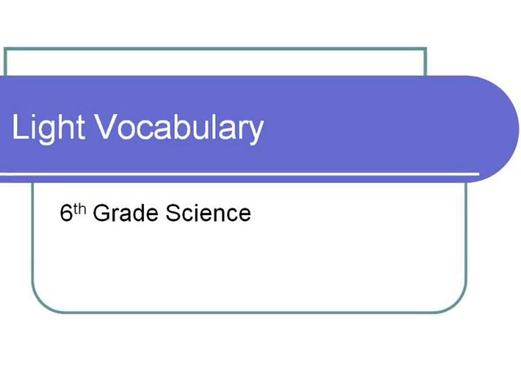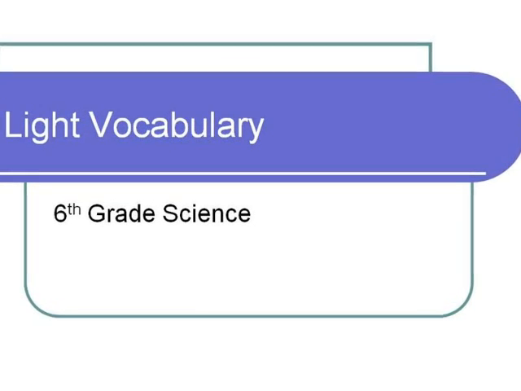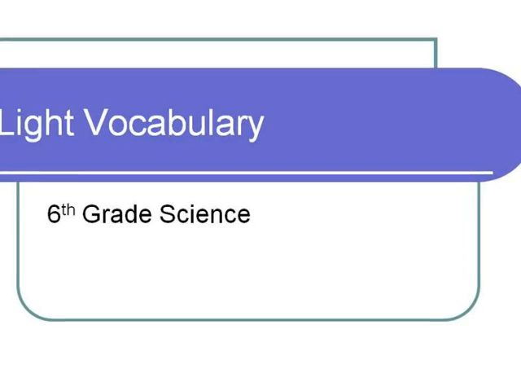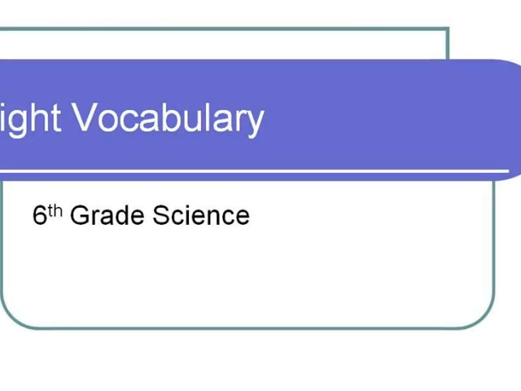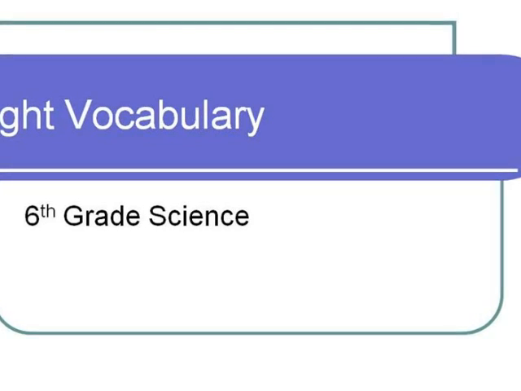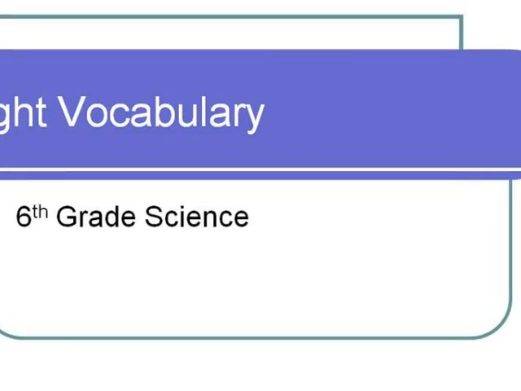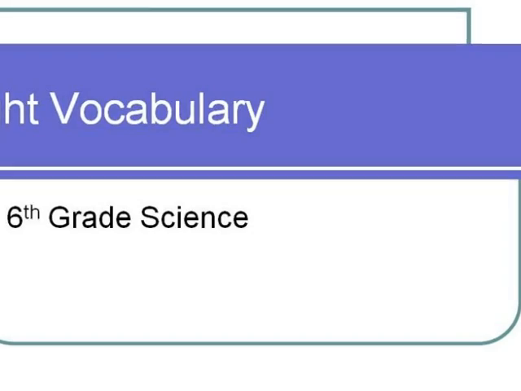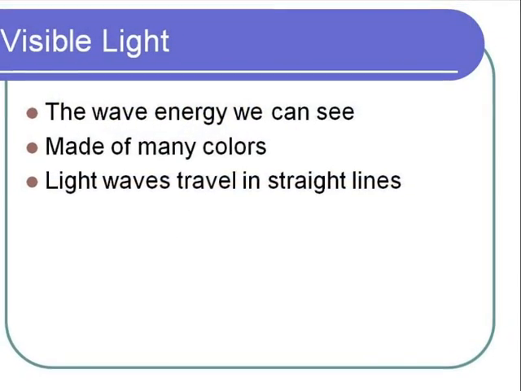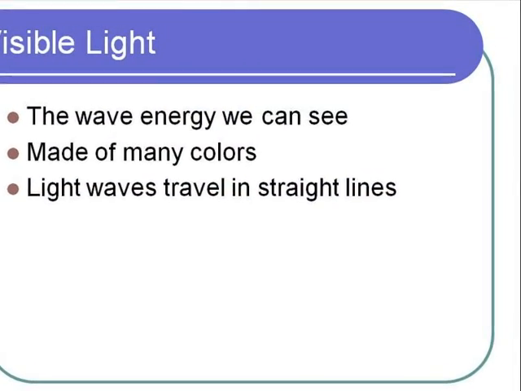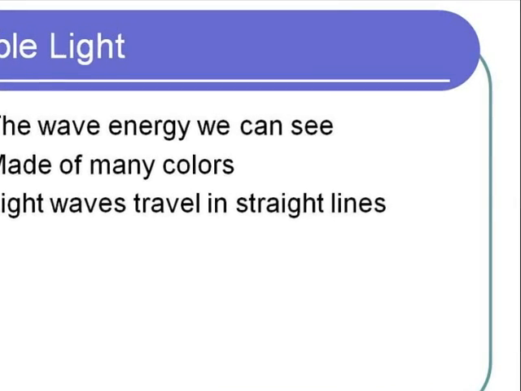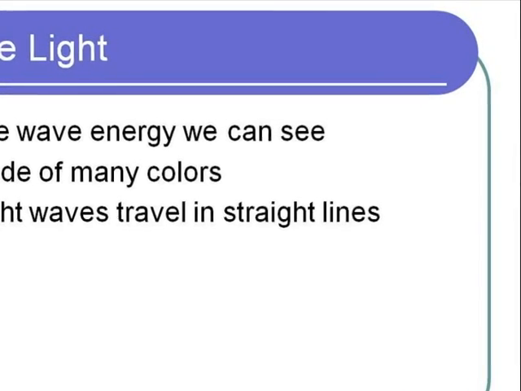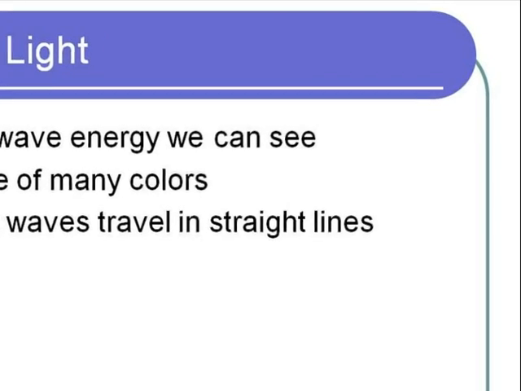To continue our study of waves, we will be studying electromagnetic waves. Light is a type of electromagnetic wave, but it is not the only type of electromagnetic wave. Visible light are waves of energy that we can see. It's made of many colors, and it's light waves that travel in a straight line.